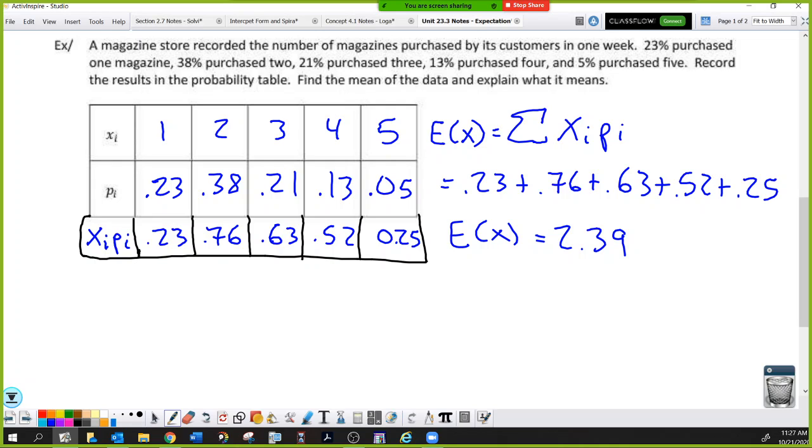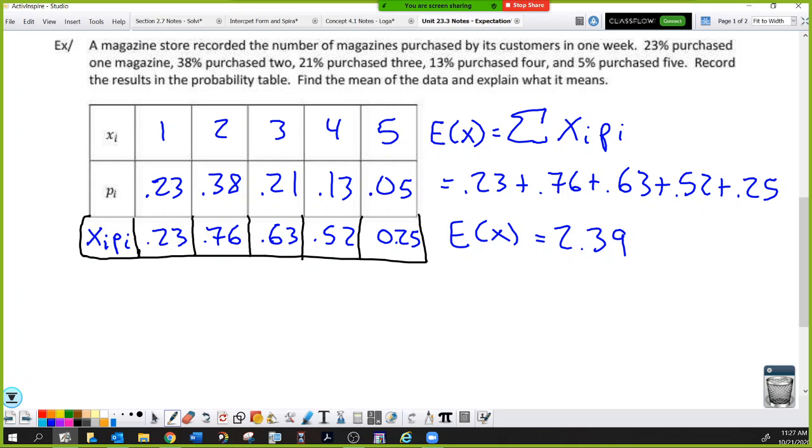What we did was we took the possible outcomes and multiplied by their probabilities, which was the same thing we did for finding the product column, where we took the value or the mid-interval value of grouped data multiplied by the number of times it happened. It's the same idea, just used for different materials.